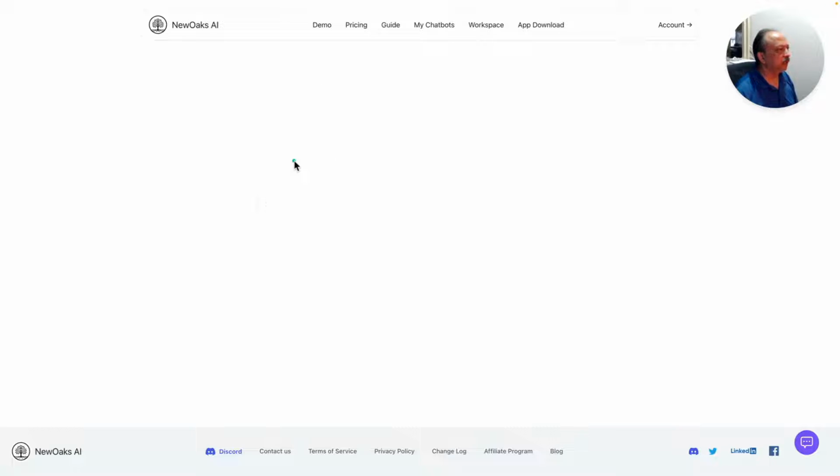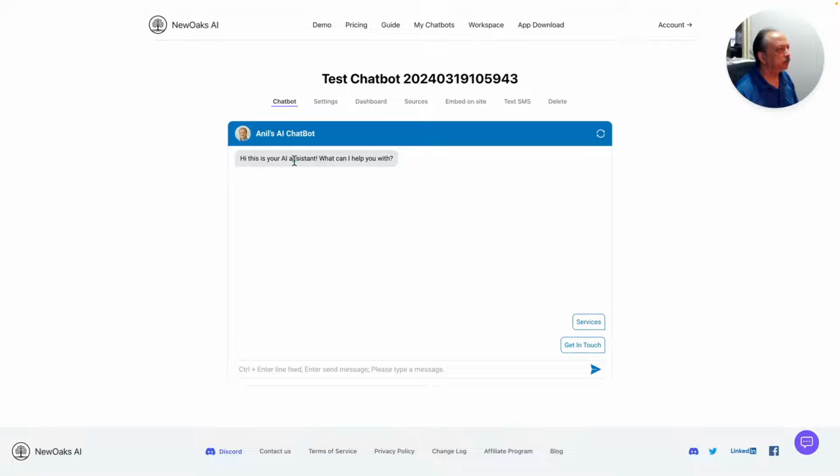And so now if you click on the chatbot, whichever one you have, and you want to go through the chatbot settings and features related to that chatbot. So in this case, the test, I've done some customization, and I'll show you a little bit what I've done and how I did it. So chatbot, it just gives you kind of a quick view how it would look. So this is nice to kind of show you how it's going to look when you use this as an embedded widget.